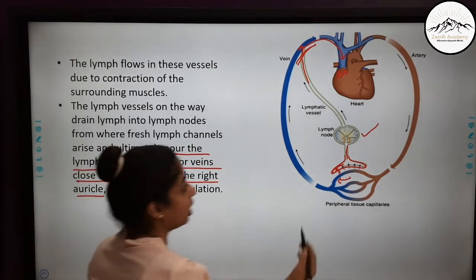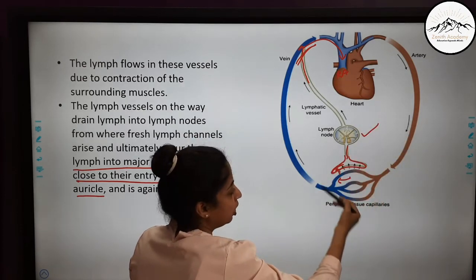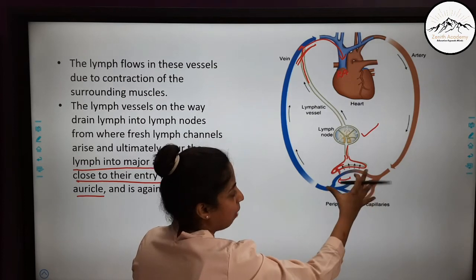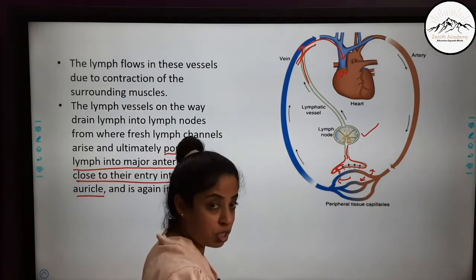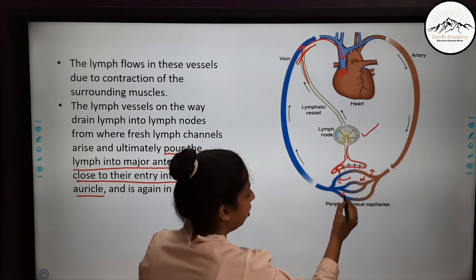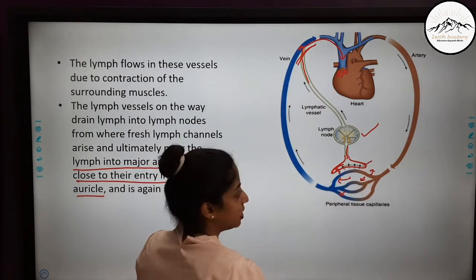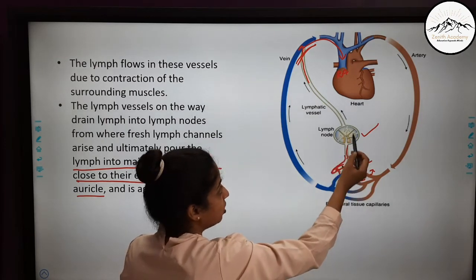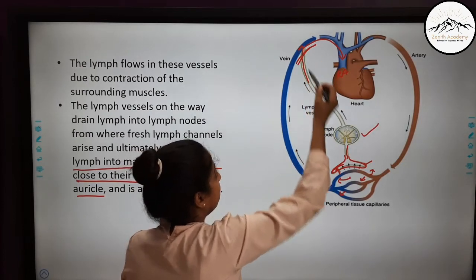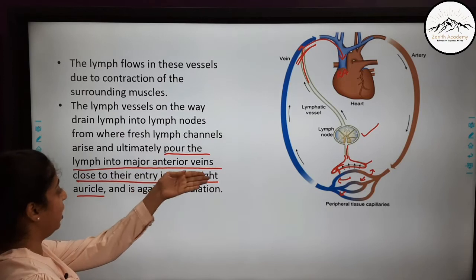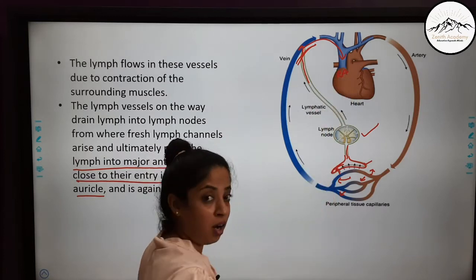I'll explain this again. When the blood coming from the aorta, the arteries, goes to the tissues, in the tissue cells there are capillaries. From these capillaries, plasma and leukocytes ooze out. Some of it is reabsorbed here and goes directly to the heart, but some of it is absorbed through lymph channels. Then it goes to the lymph nodes and then through the lymph vessels. Then it is poured here into the veins, which is very close to the entry into the right auricle, and then it is poured into the heart.